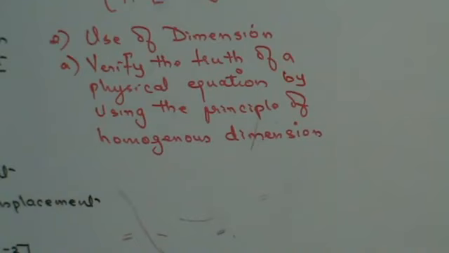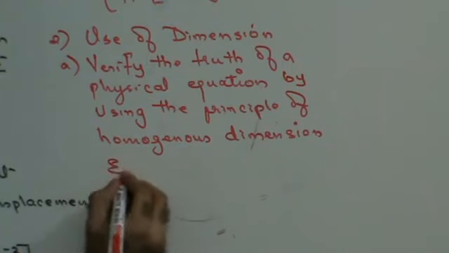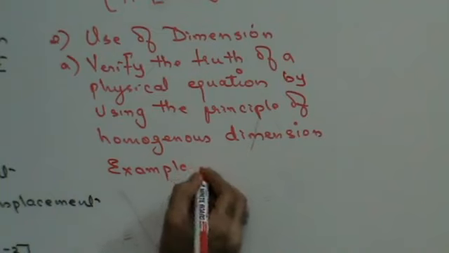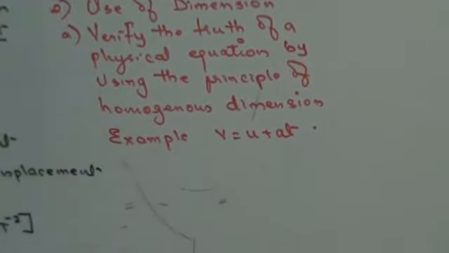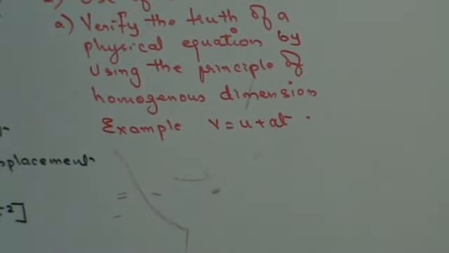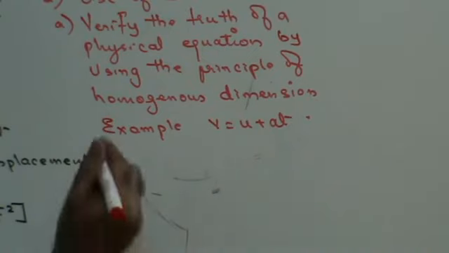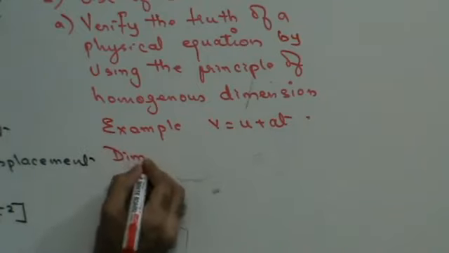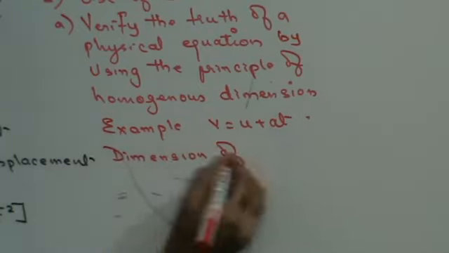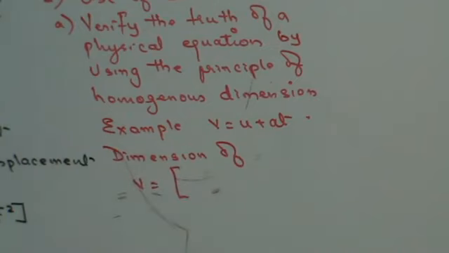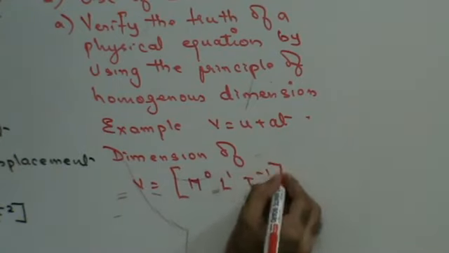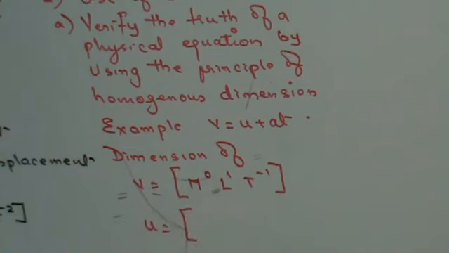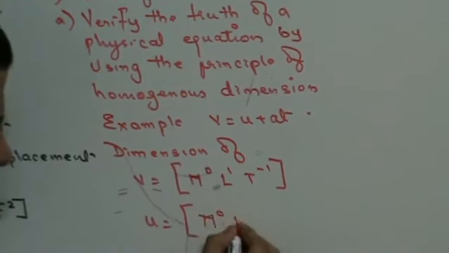For example, let us consider the equation V is equal to U plus AT, kinematical equation, right? Now, where V stands for final velocity, U stands for initial velocity, A is acceleration and T is time, right? Now let's find out the dimensions of V. Velocity is displacement upon time, so M0 L1 T-1. U, initial velocity. Velocity is displacement upon time.